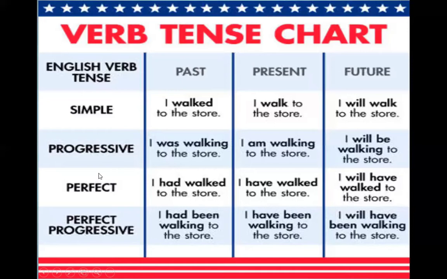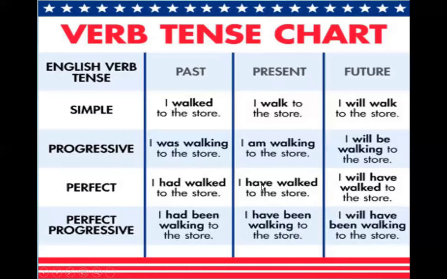The present progressive, we form it by putting am, is, are plus the present participle. So it's going to be I am walking to the store, or he is walking to the store, or they are walking to the store. We just change the helping verb, am or is or are, then we add ing after it.